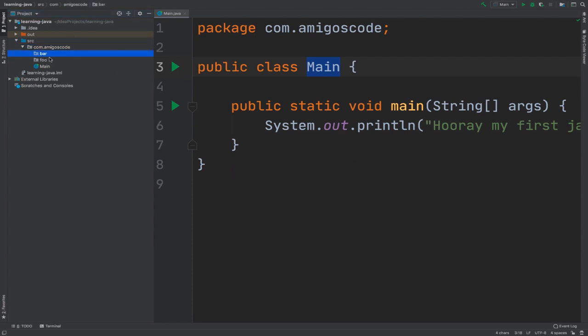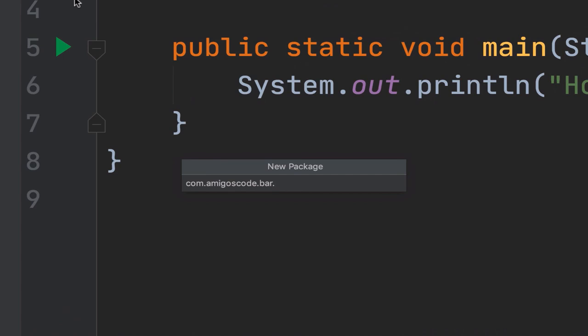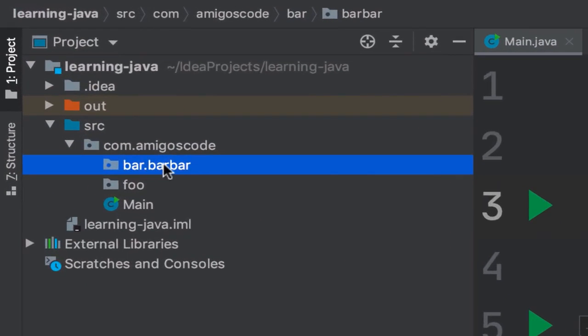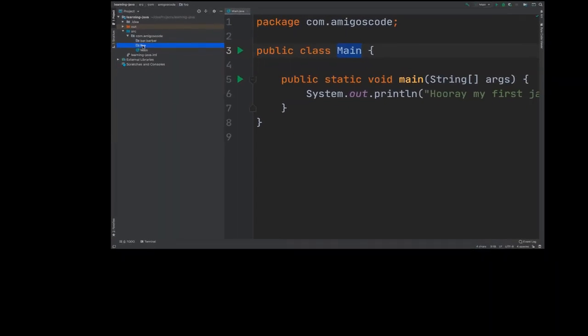Now what is cool about packages is that you can nest them. So inside of bar you could have another package, and right here let me simply say bar and then bar, and you can see that we have bar.bar. And again, inside of foo, we could also create another package.